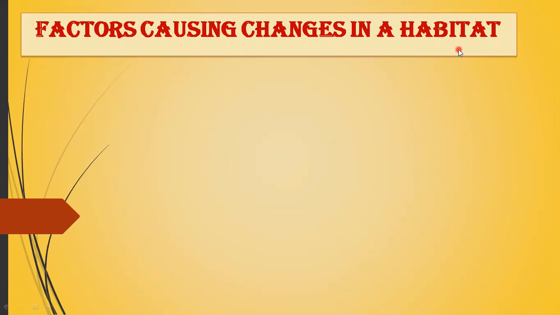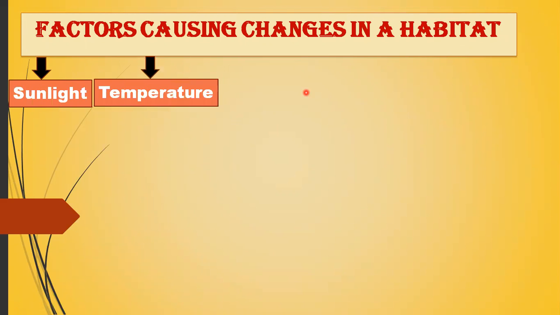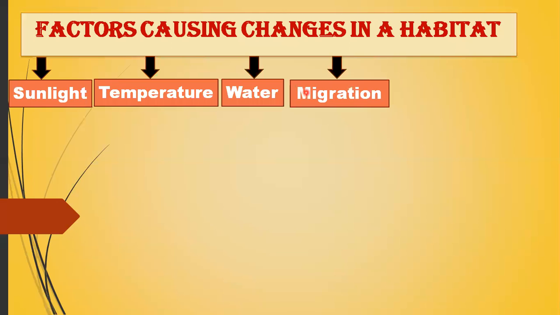But today we are going to discuss what factors are responsible for causing changes in the habitat of an animal. There are a variety of factors responsible for causing changes in a habitat. These factors are: number 1, sunlight; number 2, temperature; third, water; fourth, migration.